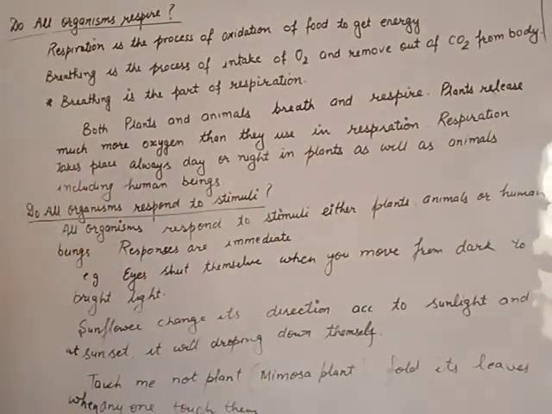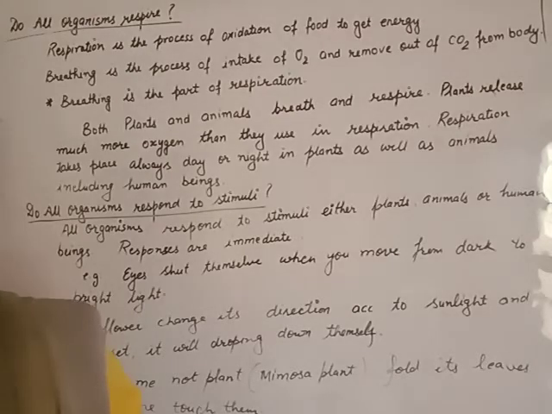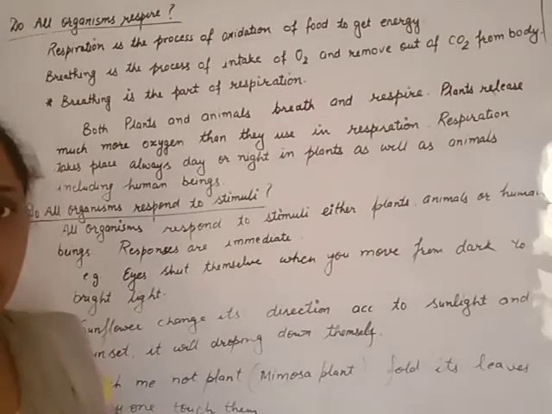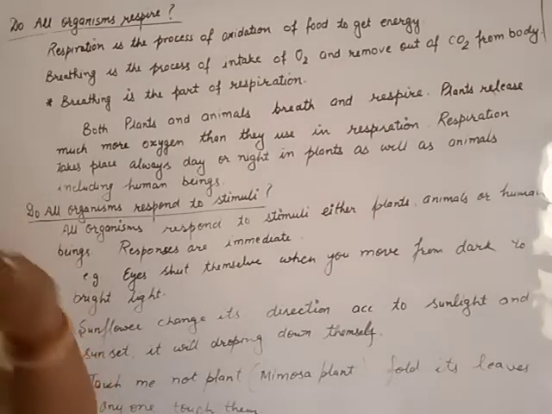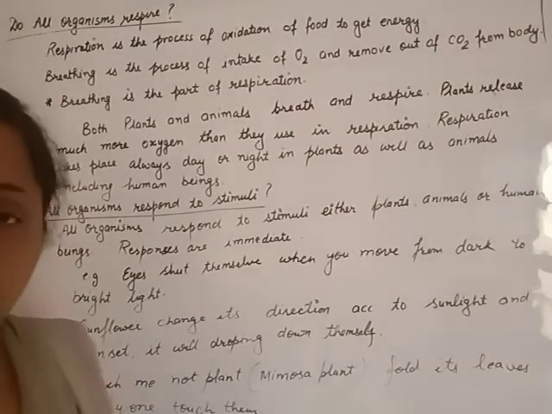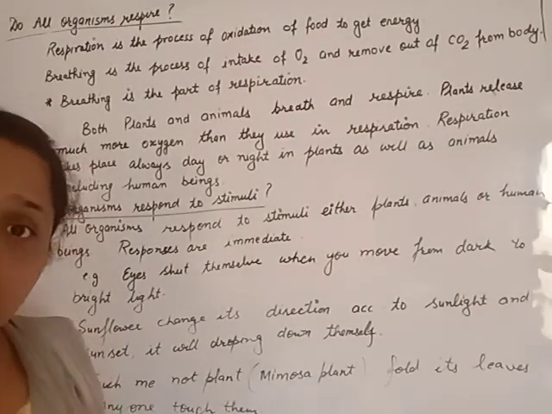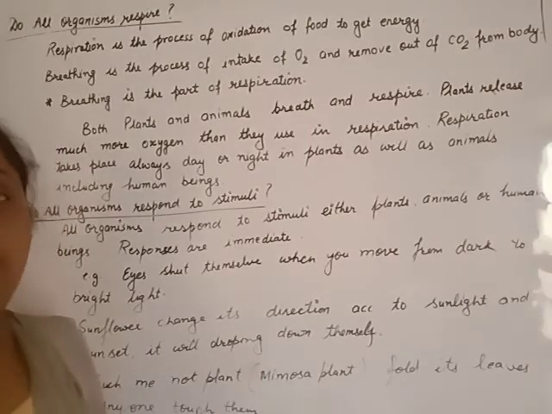Carbon dioxide is a waste gas for our body. From where does this carbon dioxide come? Beta, the oxygen that we inhale, we take inside the body. This oxygen reacts with the food that we eat. Food will oxidize and release much more energy.